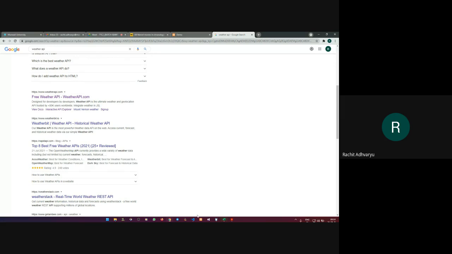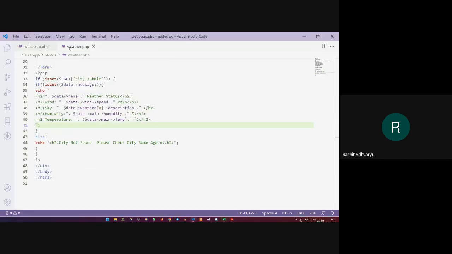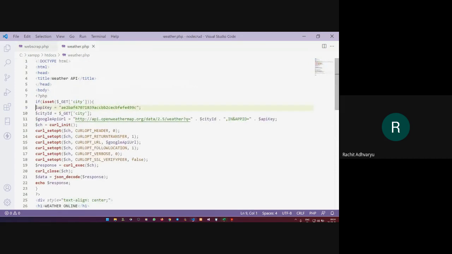So let's say that I already have a token key with me. This is my token key, and this is the URL that I have received to be used for getting the weather details of a particular city. It says api.openweather/data/2.5/weather?q=, and I need to provide the city name here.